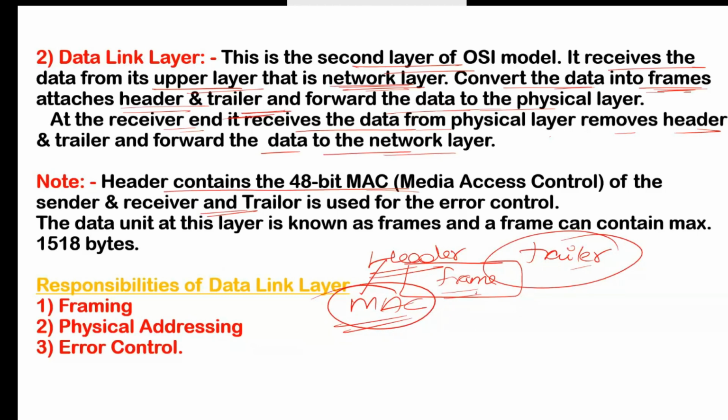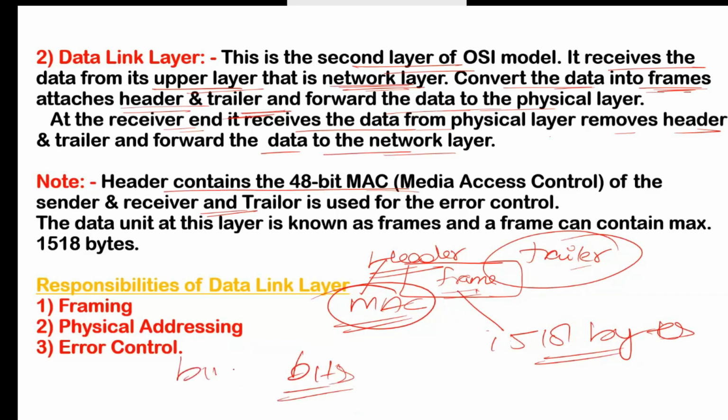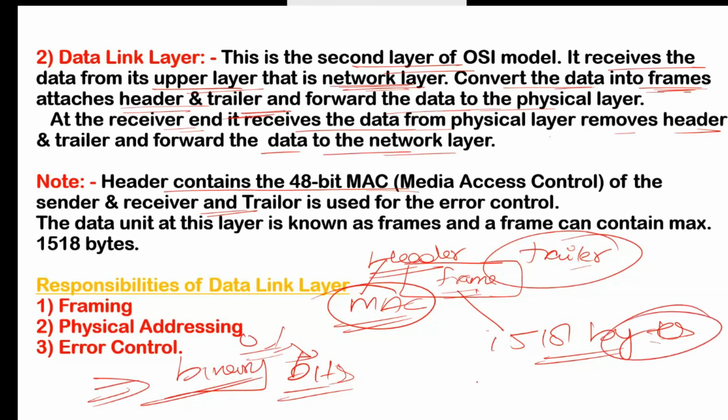And here the data unit is the frame. The maximum size of this frame can be 1518 bytes. Here you can see that is normal data. In normal data, we have the data available in bits format, or we can say binary format. If you have ever heard, our computer only understands this binary format. And in binary, we have bits, 0 and 1. So that is called bits. And we have this bytes unit. Bytes unit means what? One byte is equal to 8 bits.